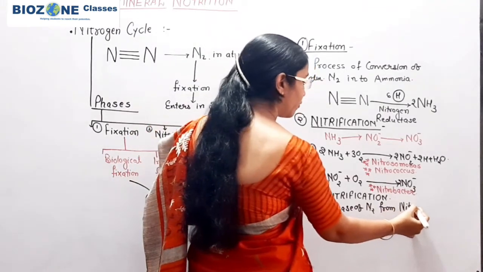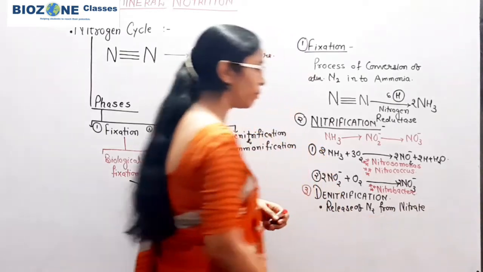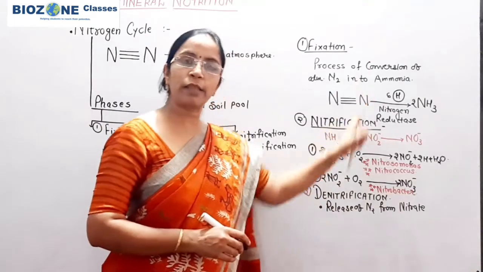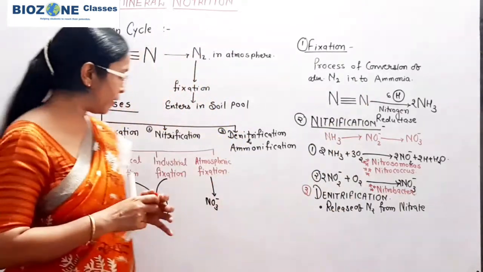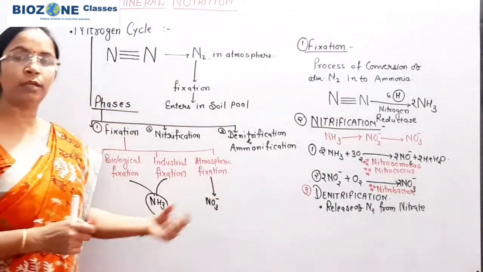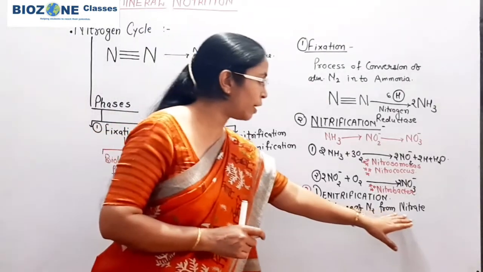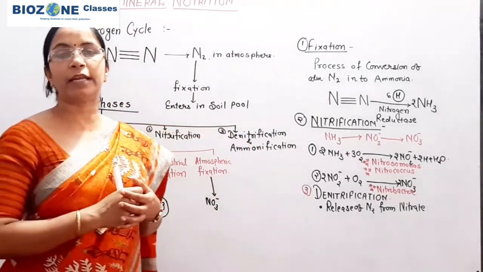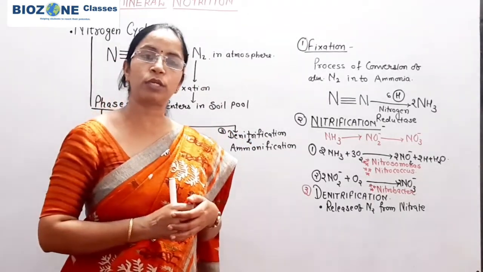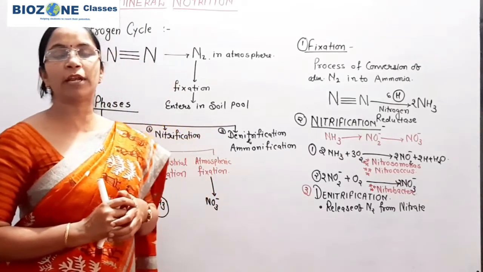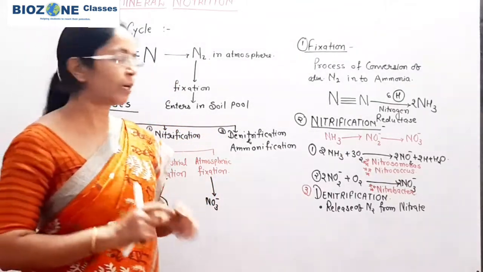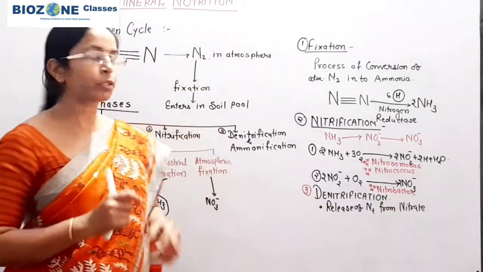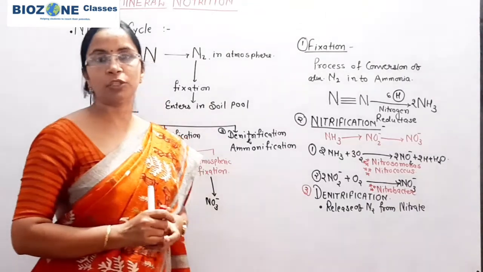So from nitrate, one thing you remember, whatever amount of nitrogen is converted into nitrate via nitrification as well as by atmospheric fixation. Entire process आप याद रखिए, of the entire nitrate that is formed, a small amount of nitrate every time converts into nitrogen to maintain the balance of nitrogen in the atmosphere, and that process by which nitrogen is released from nitrate is called denitrification.